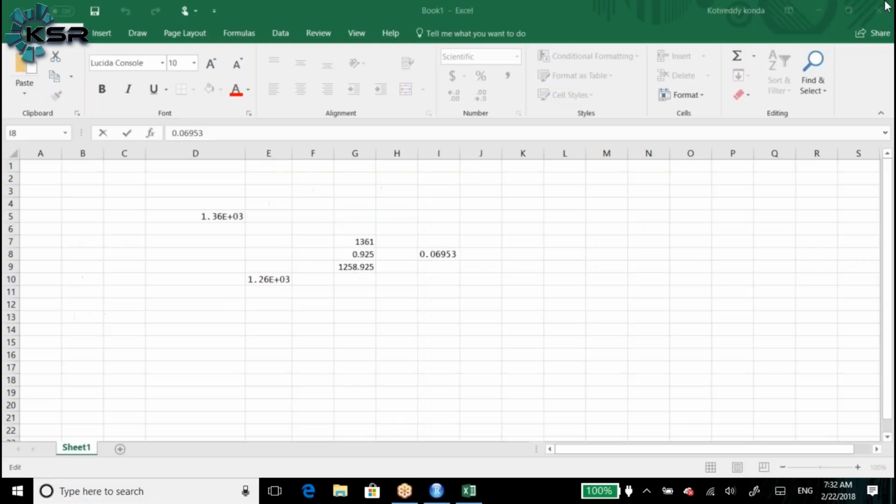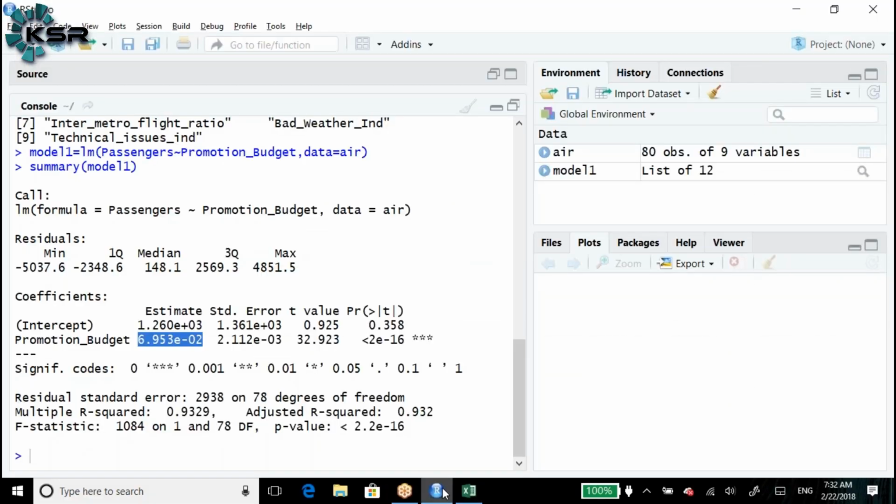Now, any questions, guys, till this point? Any questions till this point? Is everyone clear, Giri?